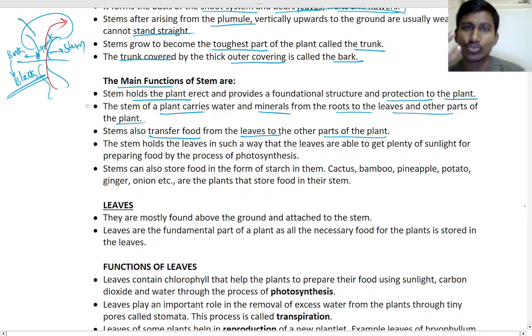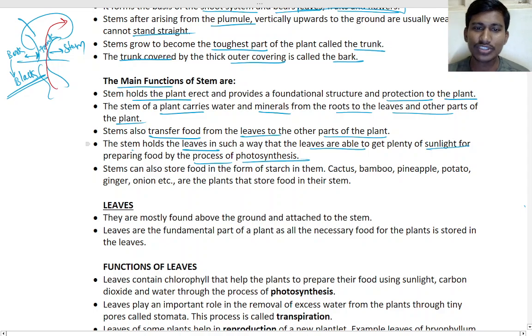With photosynthesis in the leaves food will be produced, and that food has to be transported to everything, to the roots and everything to survive, isn't it? So the stem holds the leaves in such a way that leaves are able to get plenty of sunlight for the preparation of food, a process called photosynthesis.